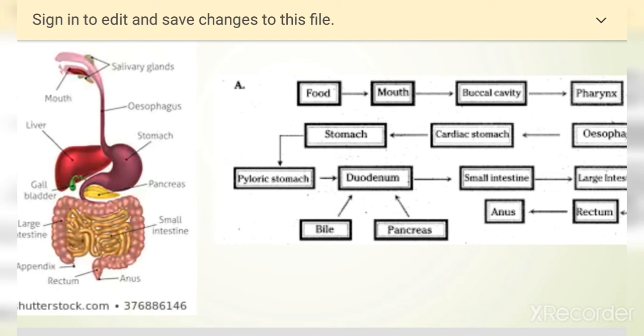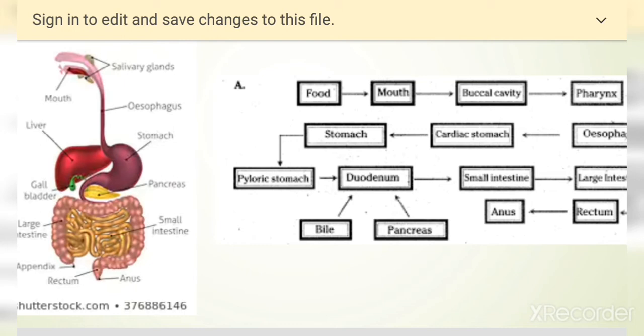From there, the undigested part of the food goes into the large intestine. No digestion takes place in the large intestine. Only the absorption of water takes place in the large intestine. The undigested and unwanted waste material is stored in the last part of the intestine called the rectum, and thereafter it is ejected out through the anus.